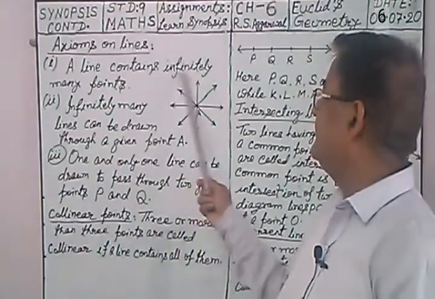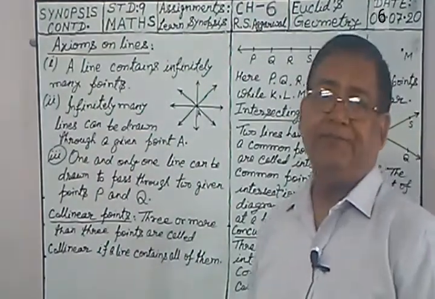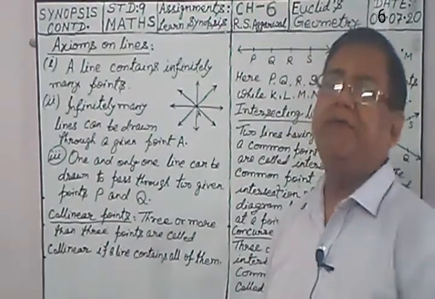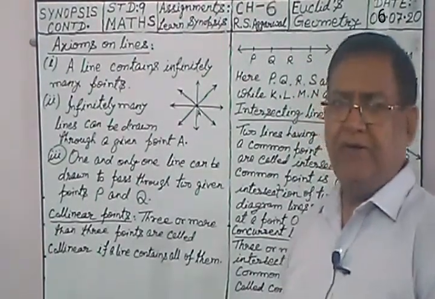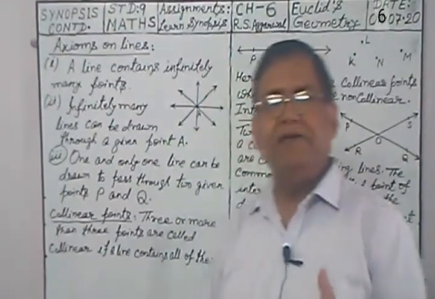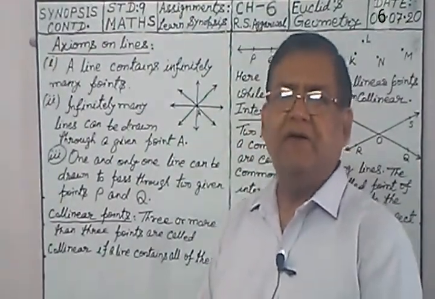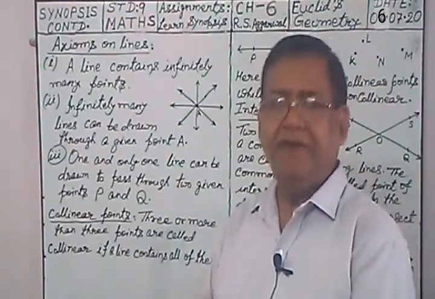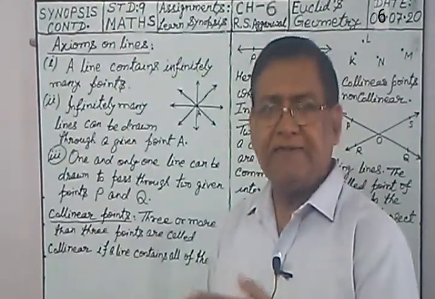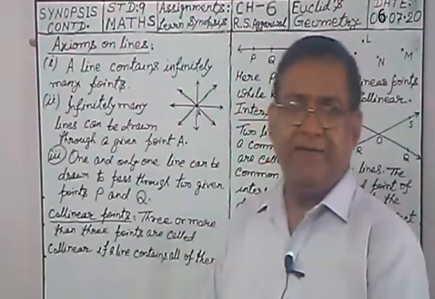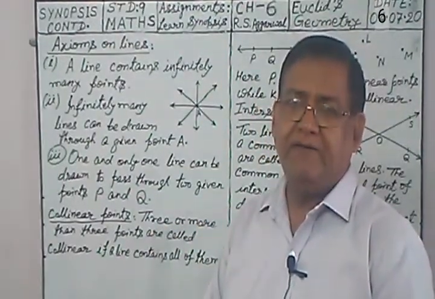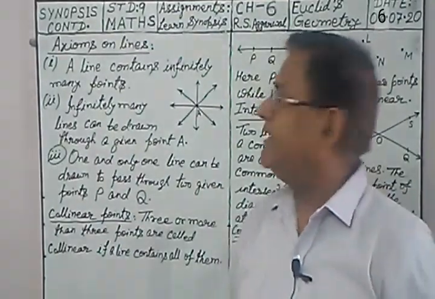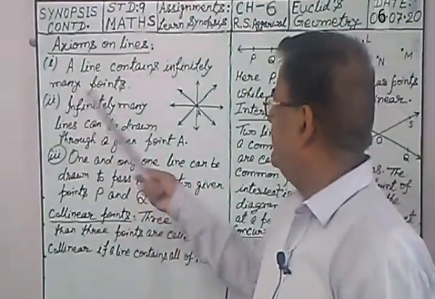A line contains infinitely many points. On a line, there are infinitely many points. Actually, a line is a combination of infinitely many points arranged in a queue, arranged systematically. Then they form a line. So a line is made up of, or contains, infinitely many points. Now see here.